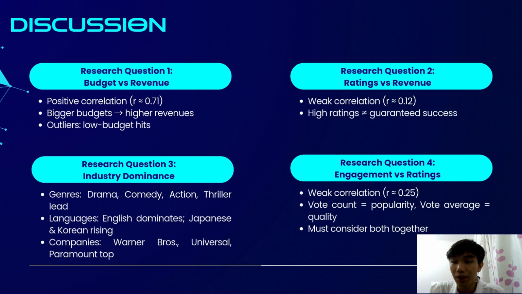Third, we look at dominance in the industry. Drama, comedy, action, and thriller are the most common genres. English is the leading language, while Japanese and Korean films are rising. Major studios like Warner Bros., Universal, and Paramount remain dominant. Finally, audience engagement and ratings had a weak correlation of 0.25. High vote counts often mean popularity, but not necessarily high ratings. Together, both measures give a fuller picture of how audiences respond to movies.